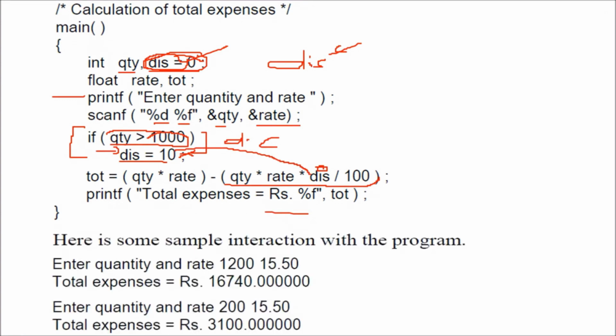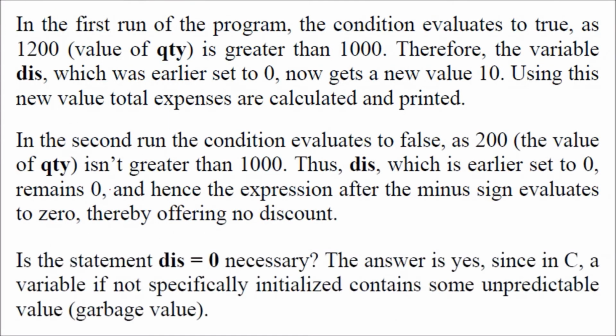See, these are the results. 1200 means the quantity is greater than 1000, so you get a discount. If the quantity is less than 1000, that is 200 is the quantity, you don't get a discount. Actually, discount will be 0 as you initialized here. So this is how this program runs, and as I just said, this equal to 0 is quite necessary.